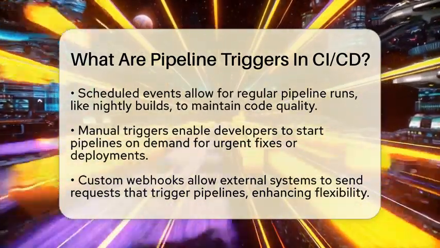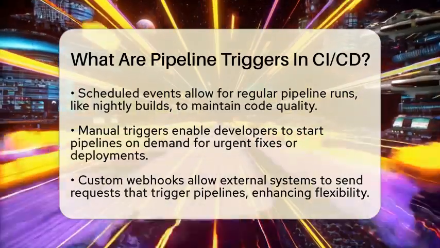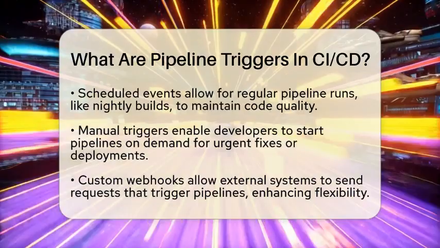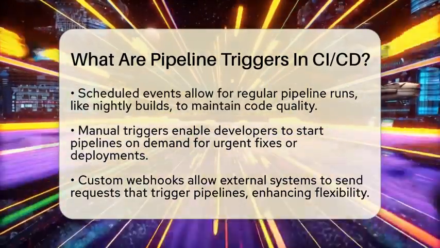Another type is scheduled events. For example, you can set a pipeline to run nightly builds or periodic tests. This helps maintain code quality by catching issues regularly without manual intervention.